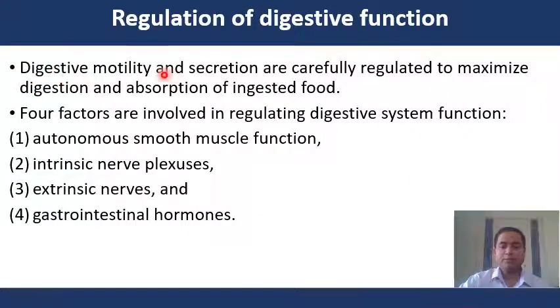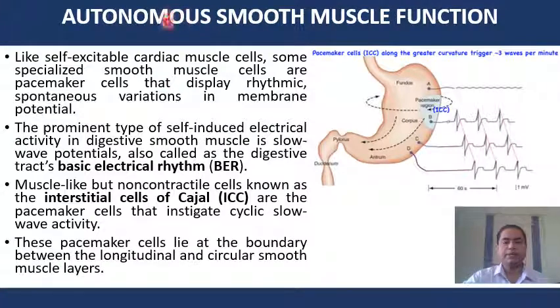Digestive motility and secretion are carefully regulated to maximize the digestion and absorption of ingested food. There are four factors involved in regulating digestive system function, that is autonomic smooth muscle, intrinsic nerve plexuses, extrinsic nerves and gastrointestinal hormones. Now we will analyze the autonomic smooth muscle function.